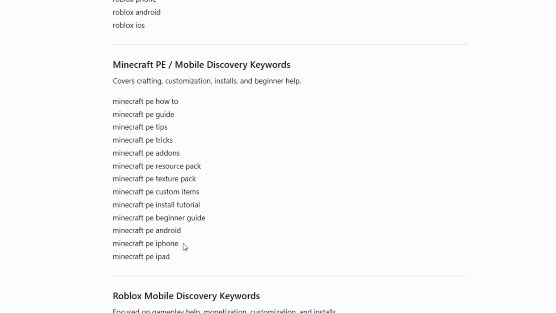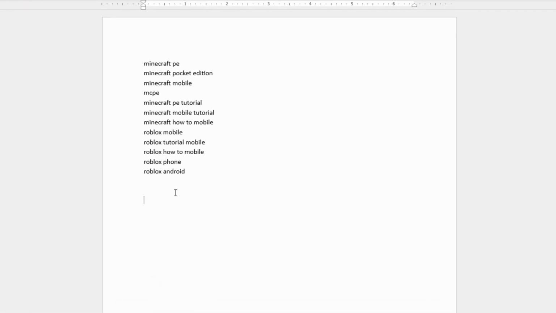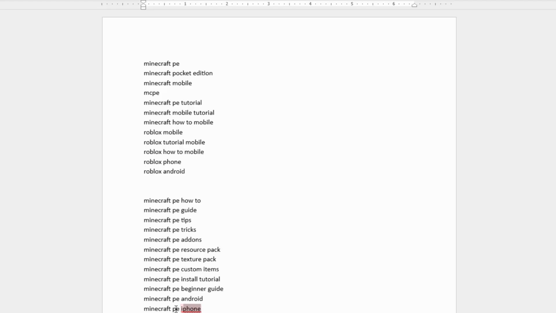And I'll pick a few of these out. Now the easy way to do this is just to grab the whole section like this. I'm just dragging the cursor over that. Right-click and copy. Let's go back over to Word. We'll leave a space down here and Control-V to paste. And let's get rid of the iPhone one.